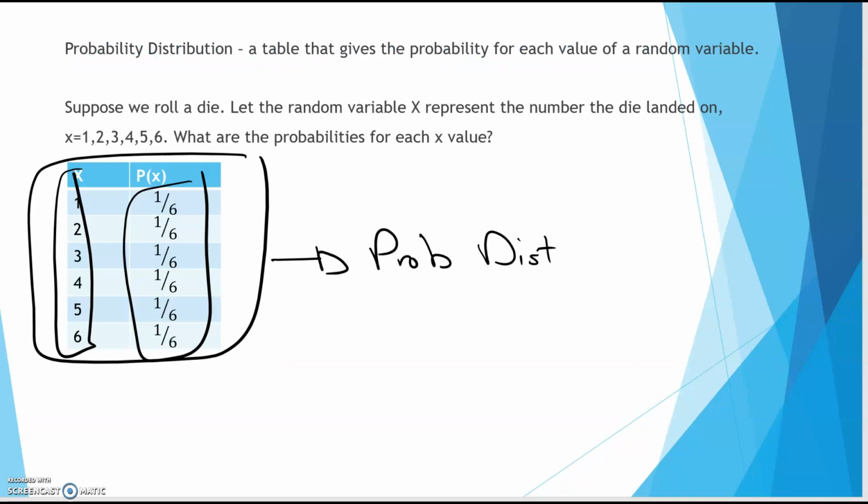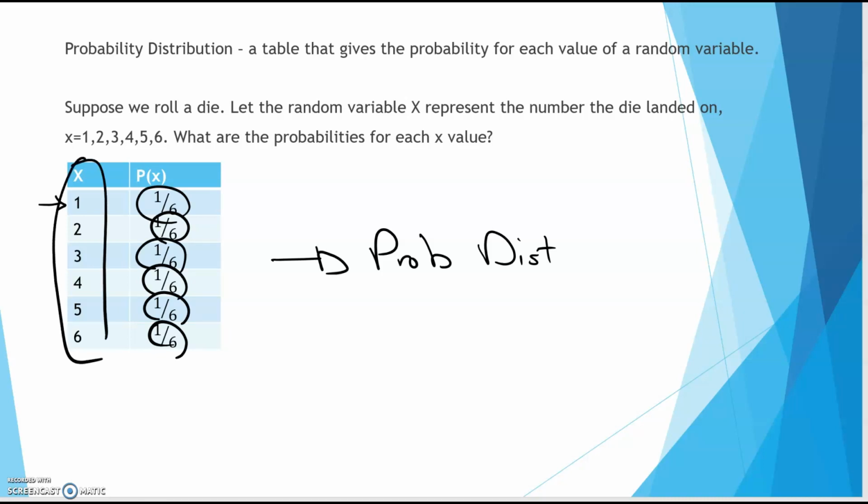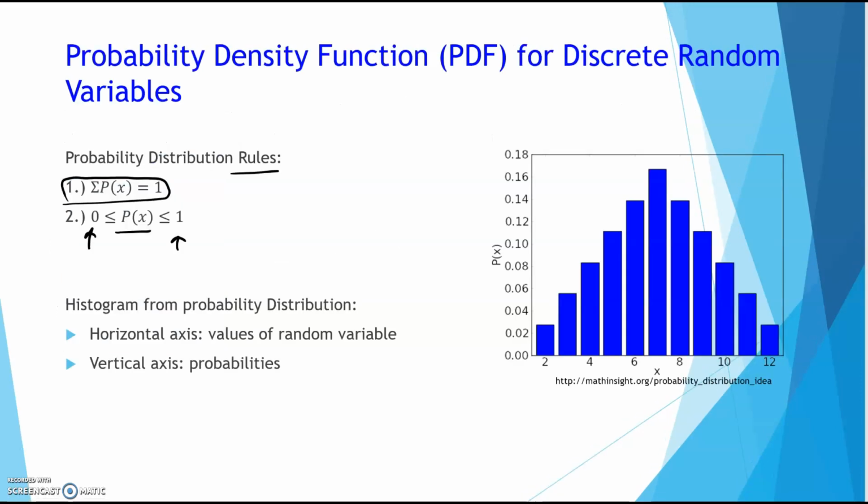So each individual probability for an X value, just one of them, will fall between 0 and 1. Those are the 2 rules that always apply.